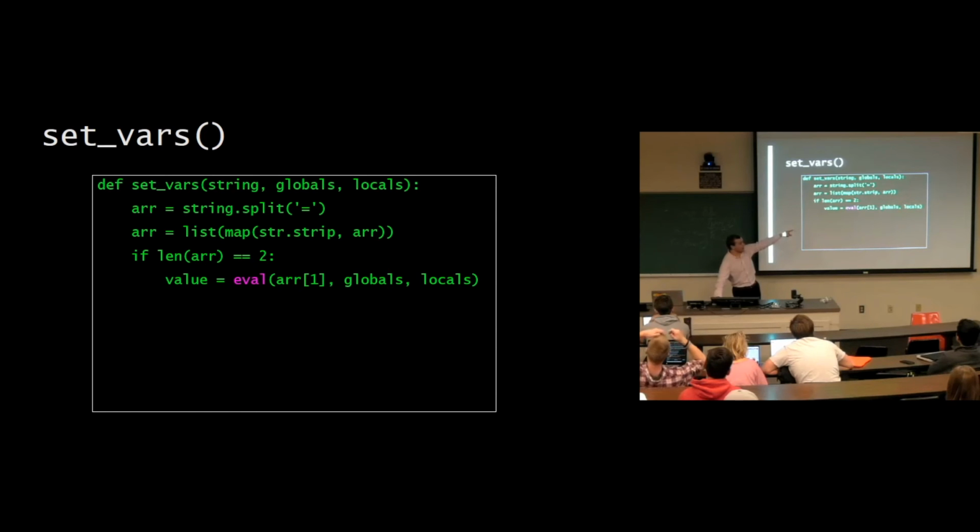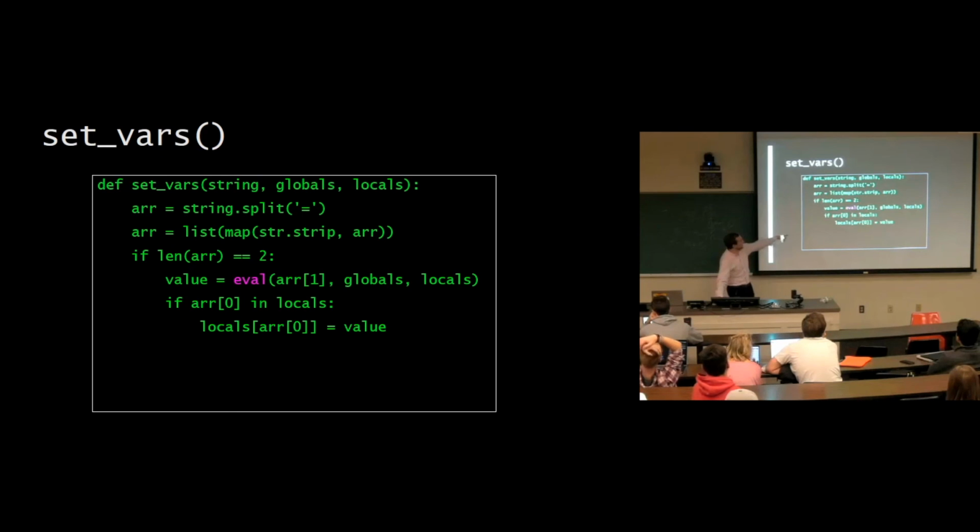And we're evaluating it in the global and local namespace. That's why I was able to say a equals a plus b. It knew what a and b were on the right side of that expression because I'm passing in globals and locals here. And we're going to pass in the frame's globals and locals. That's the trick. So we're going to get the value, and then if the thing that we're trying to assign is in locals, set locals at that thing to that value. Otherwise, set globals at that thing to that value.